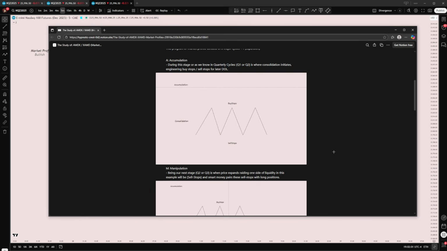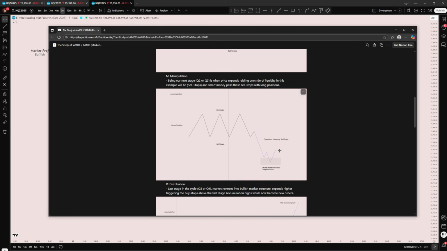When accumulation occurs, it's not just consolidating, right? Even though it looks like consolidation, it's doing something specifically vital to us, and that is engineering liquidity. Okay, so what it does is engineer buy stops and sell stops. In a market maker buy model, where we're simply assuming the overall bias is bullish, we're going to get a bearish manipulation run into usually a high time frame PD array, high time frame discount range, OTE level, right?